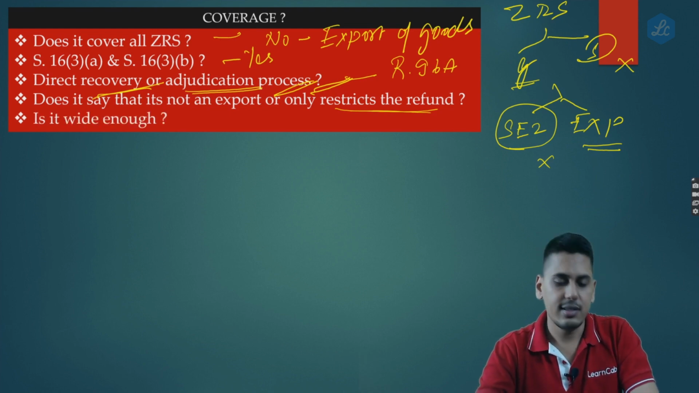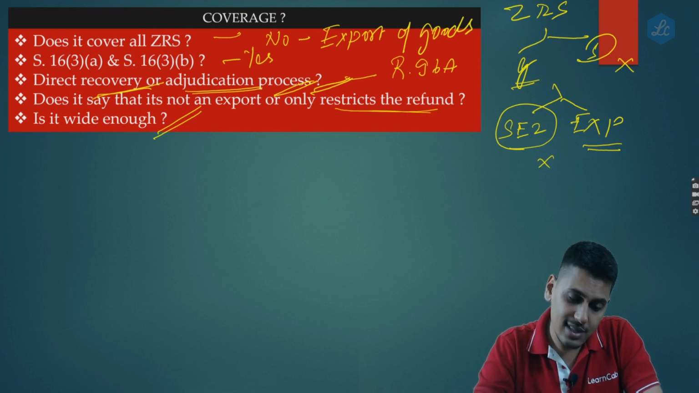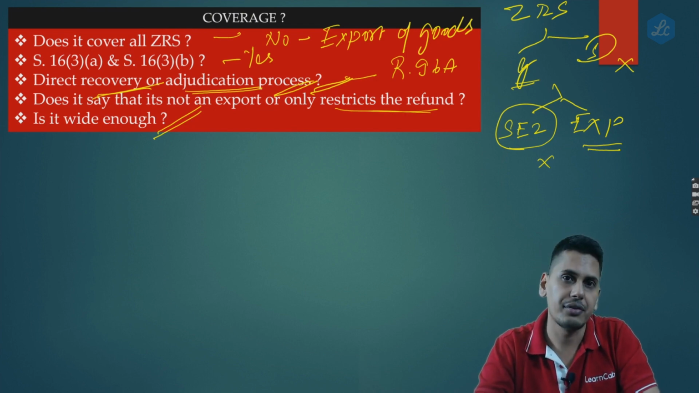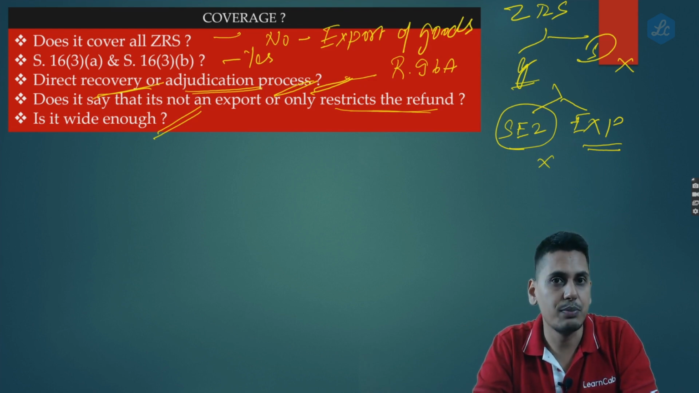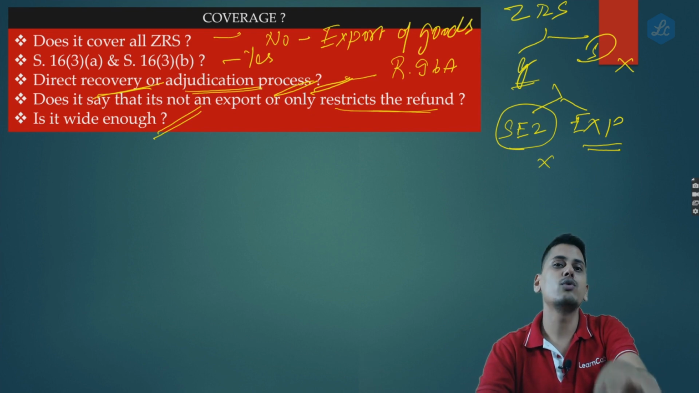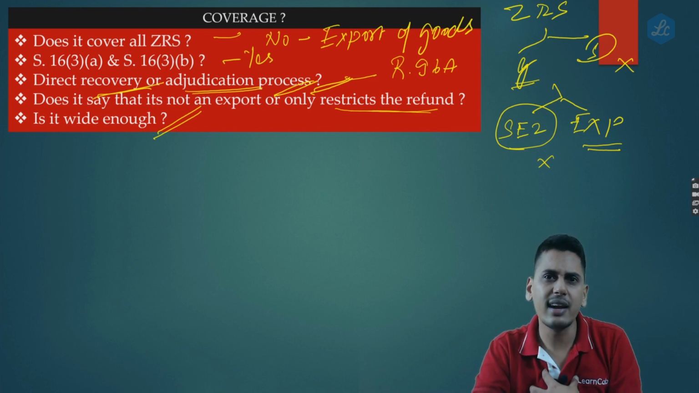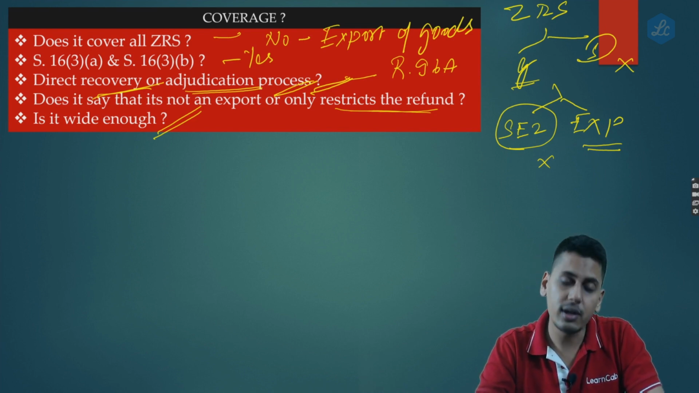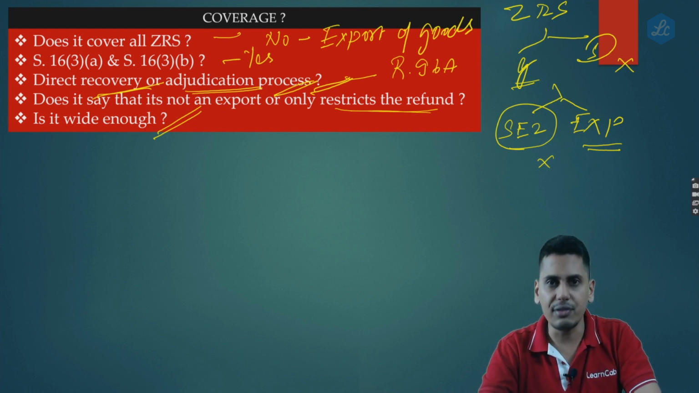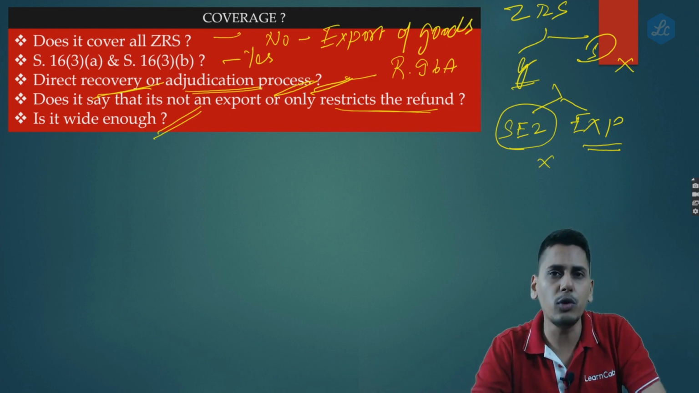The last aspect, friends, this would require your utmost concentration to understand. Is 96B wide enough? Now friends, please tell me, when does 96B apply? 96B would come into force, or would operate, only after I apply and receive a refund. Correct? 96B would come into play only after I receive the refund. If I did not apply and receive the refund, 96B has got no role to play.